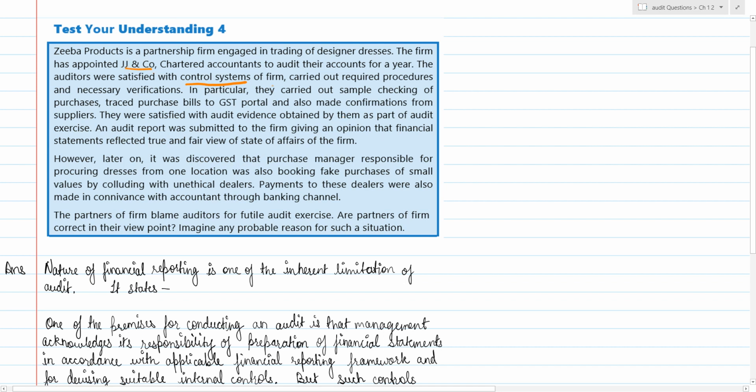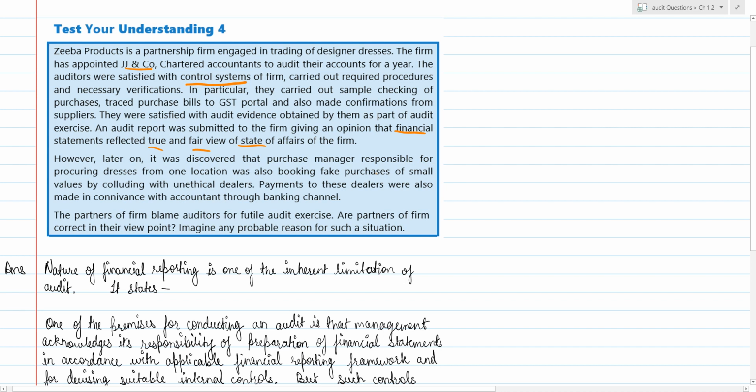So JJ and Company acquired all the evidence, and they thought it was sufficient. So they gave the opinion that the financial statement gives a true and fair view of the state of affairs of the firm. So later it was discovered that the purchase